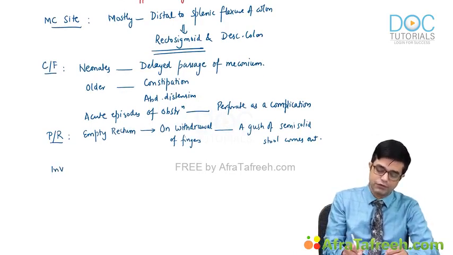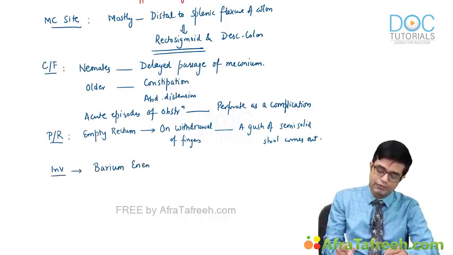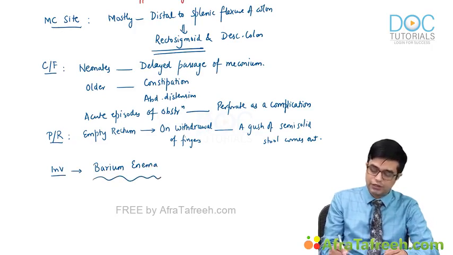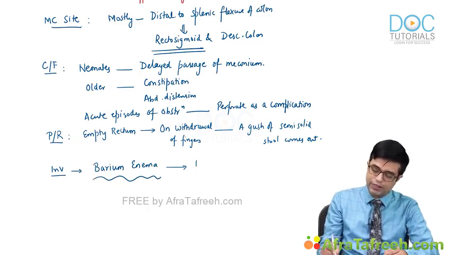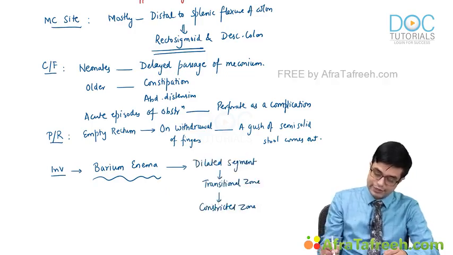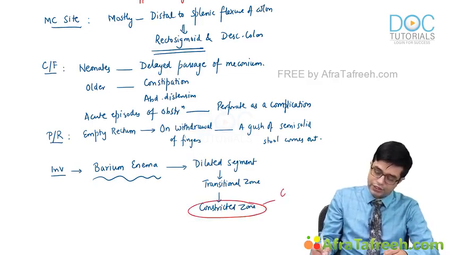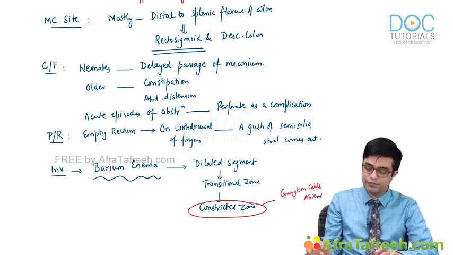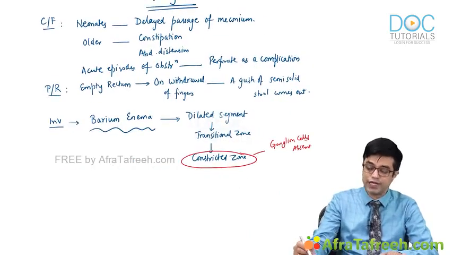In investigation, we perform barium enema. What will you find on barium enema? On barium enema, the following picture will be seen. There will be a dilated segment followed by a transitional zone followed by a constricted area. This constricted zone is the part where ganglion cells are absent. Right? Let us look at the picture. Let us look at the classic visual. Can be asked in exam.